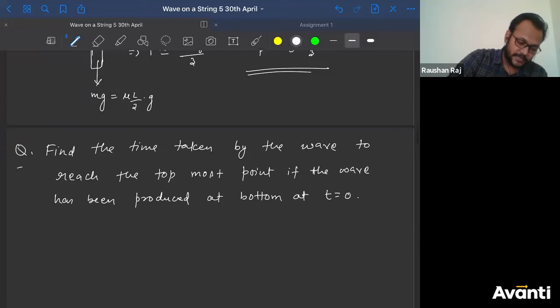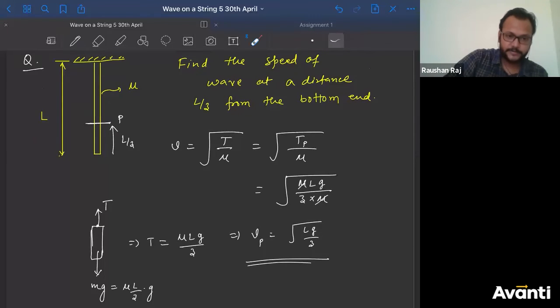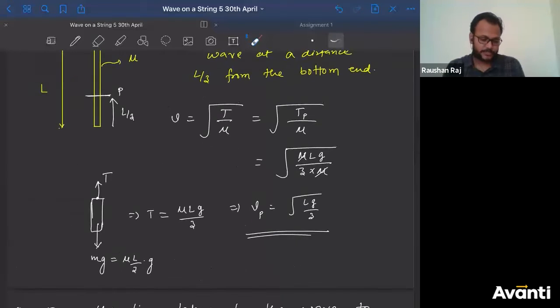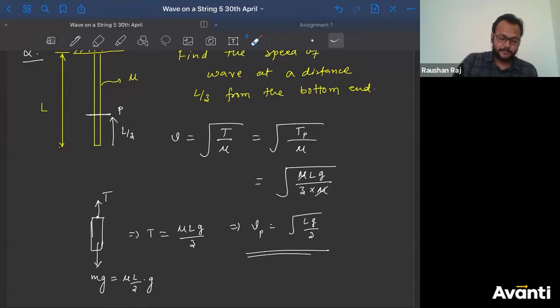That means at t is equal to 0, at the bottom point a wave has been created. So this has been given a what? A wave. A pulse has been created here. Now what will be the time taken by this pulse to travel पूरा distance and reach at the topmost point? So this is the question. चलो solve करने की कोशिश करो. So what will the time taken by the wave which have been created, which have been produced at the free end, at the bottom end at t is equal to 0?